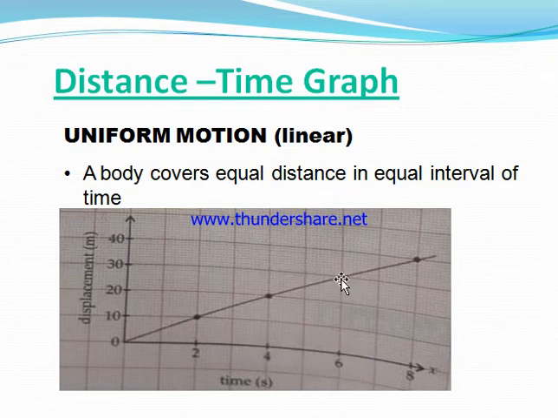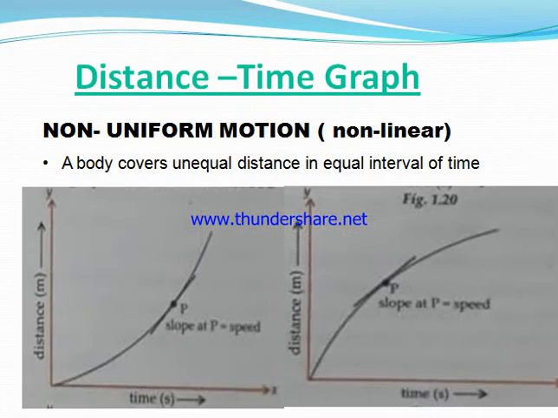So this is known as uniform motion, when a body covers equal distance in equal intervals of time. Every 2 seconds, 10 meters is covered, hence this is an example of uniform motion.